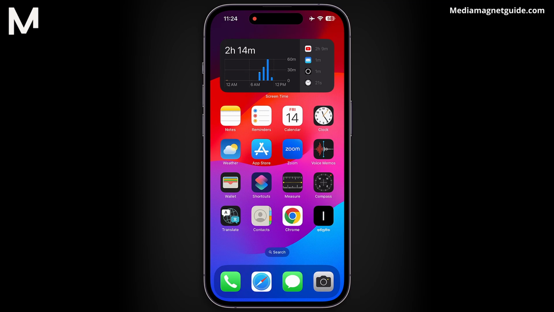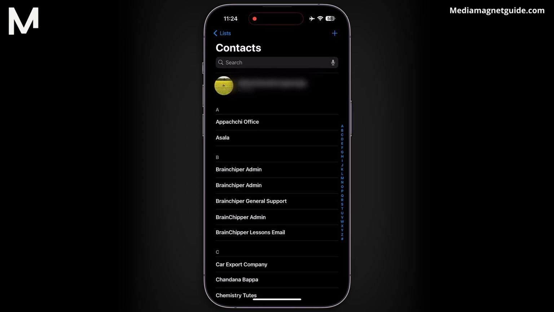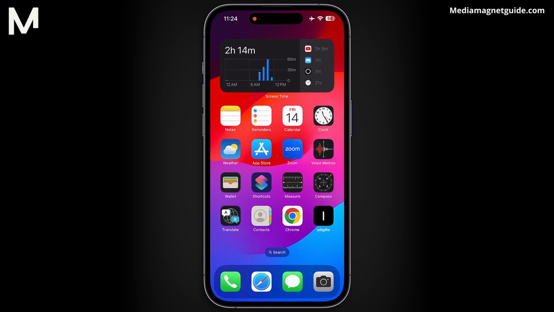So, first things first, let's address a limitation in the Contacts app. While it conveniently organizes your contacts alphabetically, it lacks the option to sort them by the date they were added. But never mind, we have a workaround using the Shortcuts app.